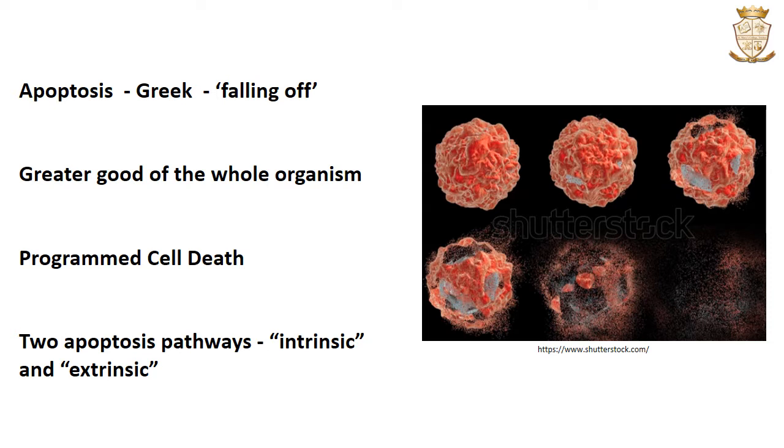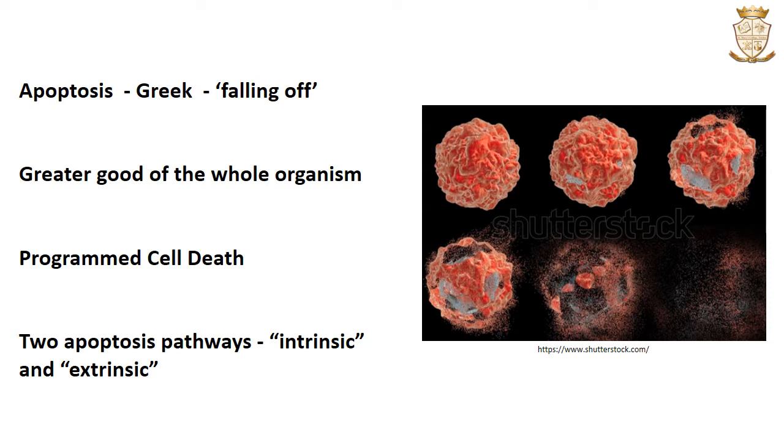There are two major types of apoptosis pathways: the intrinsic pathway and the extrinsic pathway. In the intrinsic pathway, a cell receives a signal to destroy itself from one of its own genes or proteins due to any DNA damage or any other internal cellular stress.